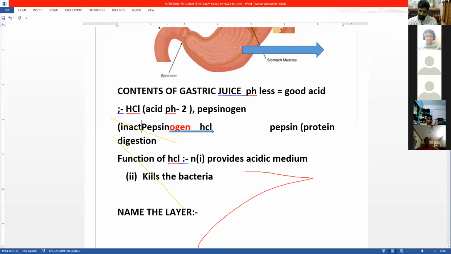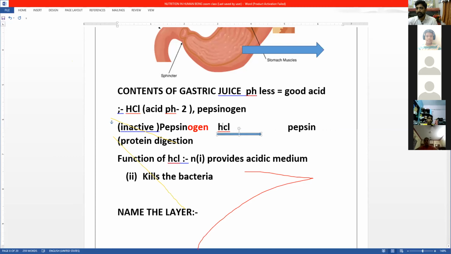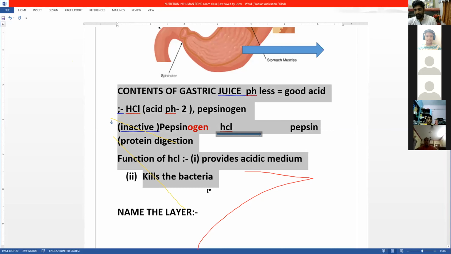So pepsinogen is an inactive form of pepsin, which is converted to pepsin with the help of HCl. The other function of HCl is that it provides an acidic medium and also kills the bacteria. This was the contents of the gastric juice.